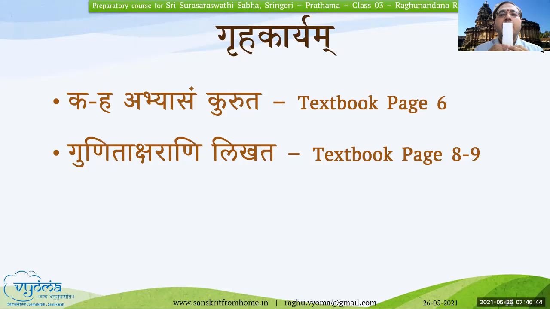Similarly, pa, since it's a labial, pa also generates some air. Okay, but you can see how much the paper moves. For pa, pha, ba, bha, ma. So this is one very good exercise that you can practice to know the differences between Alpa Prana and Mahaprana and get that registered in your mind. Thank you.